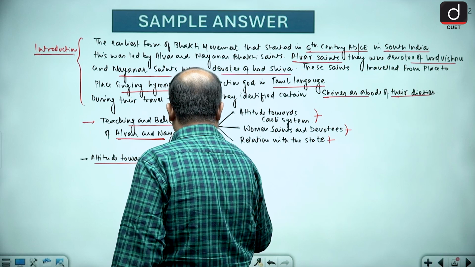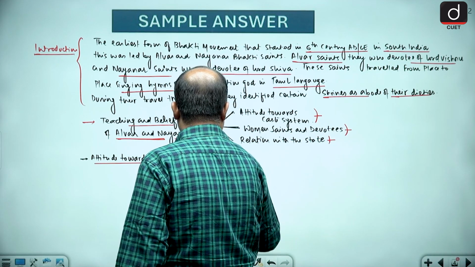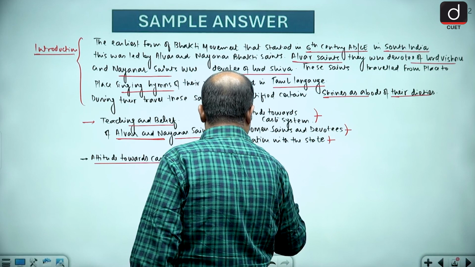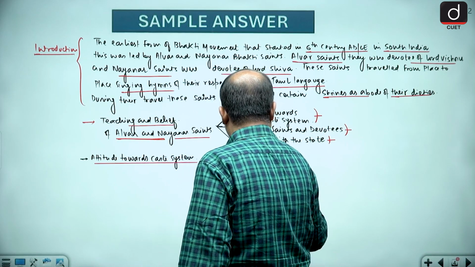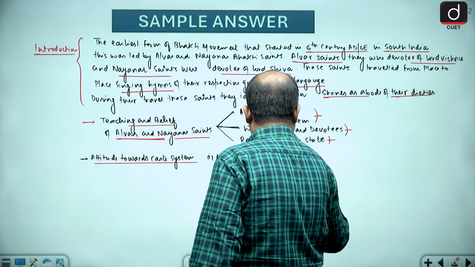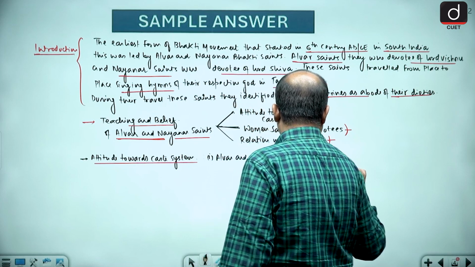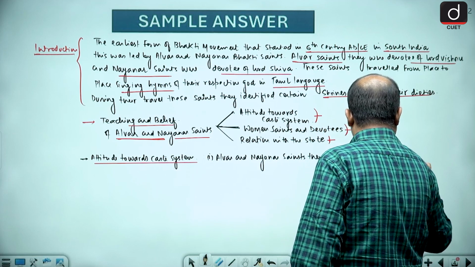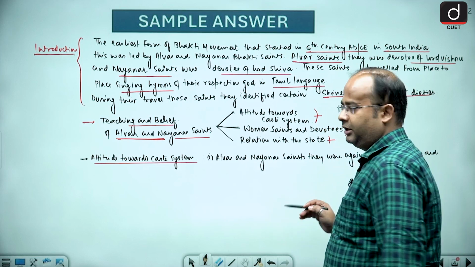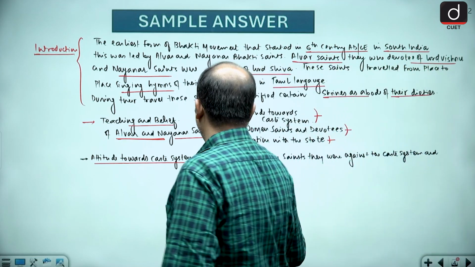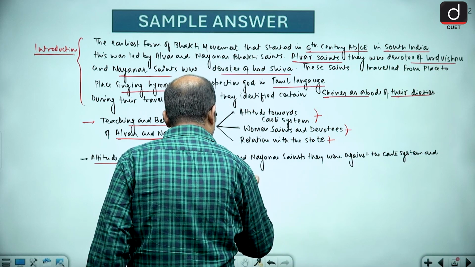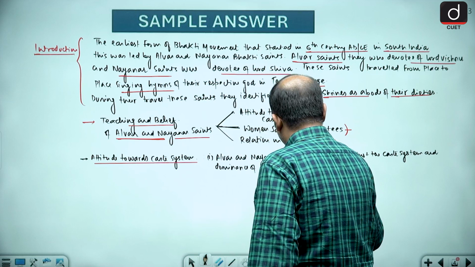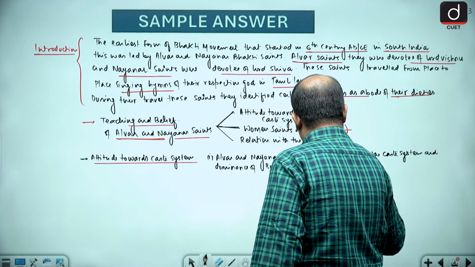So first point we can write that the Alwar and Nayanar saints were against the caste system and against the dominance of Brahmin community in society.